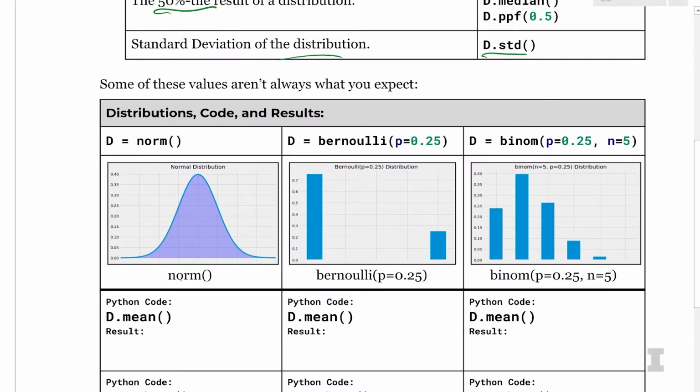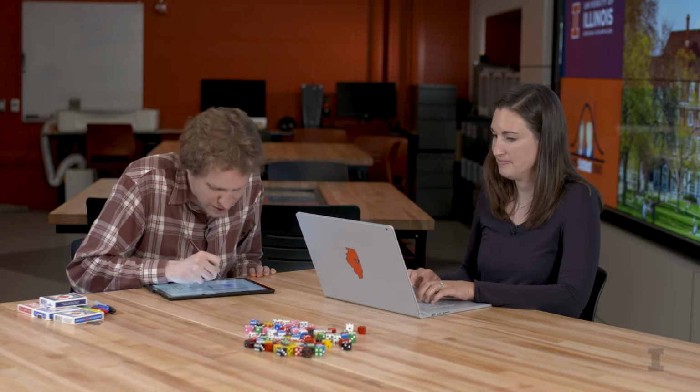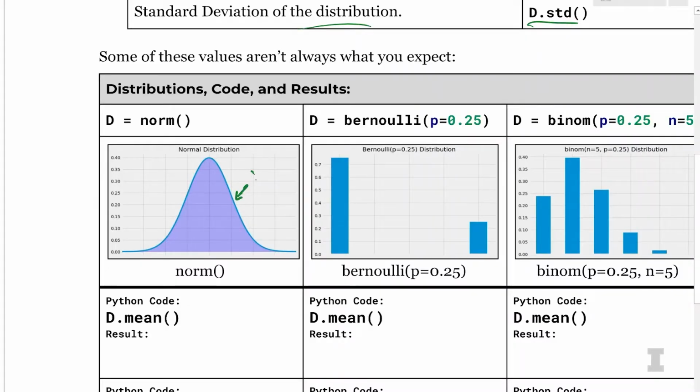So we've been working with the normal distribution. So if we go from scipy.stats, import norm, we can import the normal distribution to use. And then we can say d is equal to norm to load the normal distribution into our variable d. And then we can say d.mean. And that should give us the mean of the standard normal curve. And we know, because it's a standard normal curve, this curve has to have a mean of 0 and a standard deviation of 1. But let's see if Python really tells us that it's true.